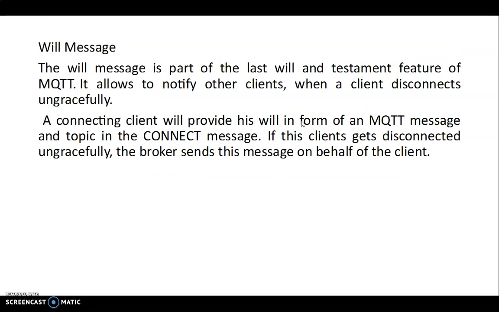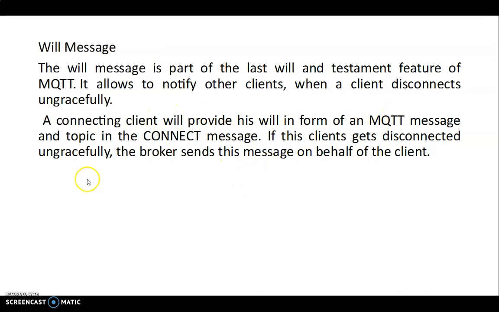So the will message is expressing a feature of MQTT. It allows you to notify other clients when one client disconnects ungracefully, and the connecting client will provide its will message and topic in the connect message. If you are expressing this will in the connect message, the broker will take some actions based on that.